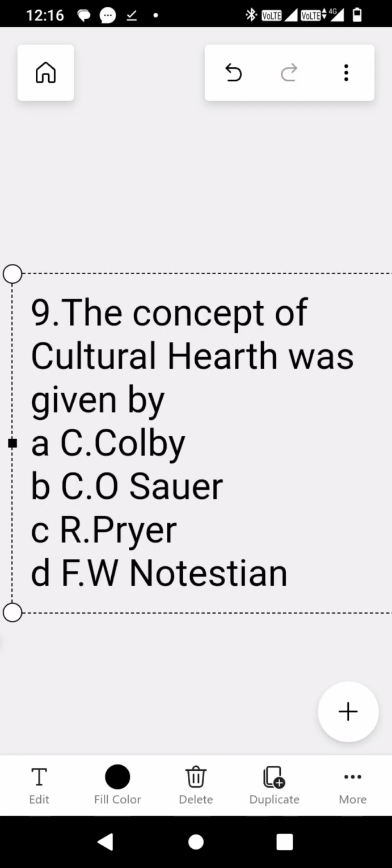The ninth question is, the concept of cultural hearth was given by A. C. Colby, B. C. O. Sawyer, C. R. Pryor, and D. F. W. Nordeston. So the correct option is B. C. O. Sawyer. So, what is the concept of cultural hearth?